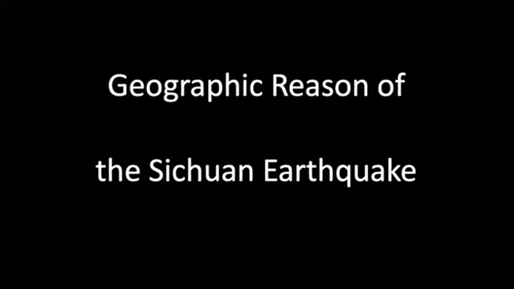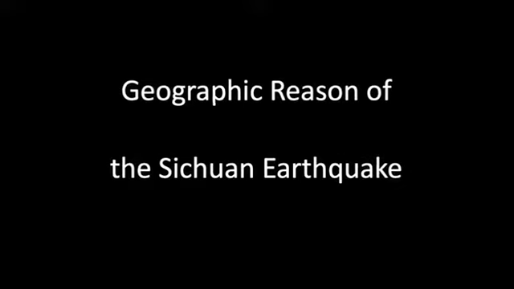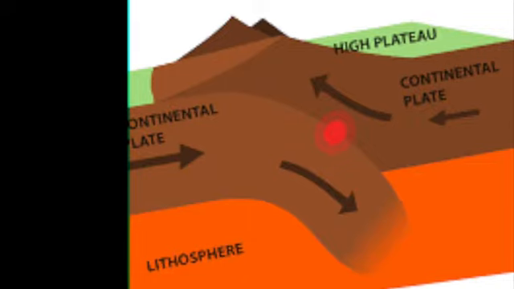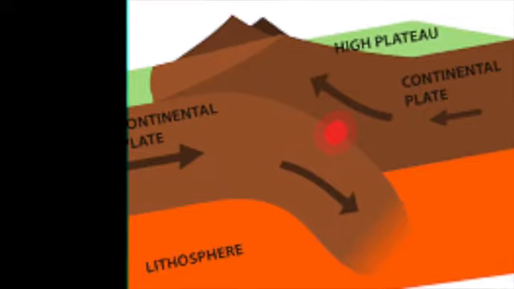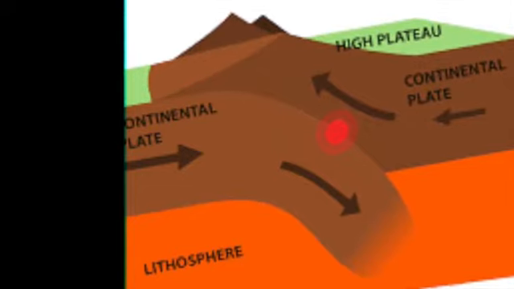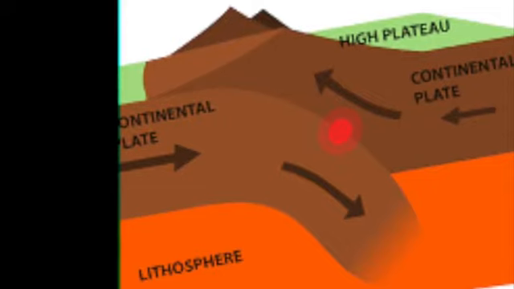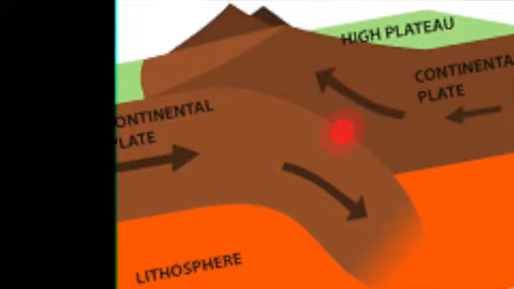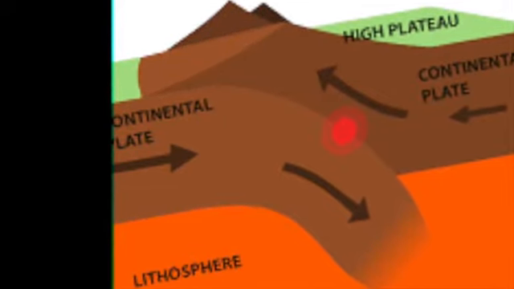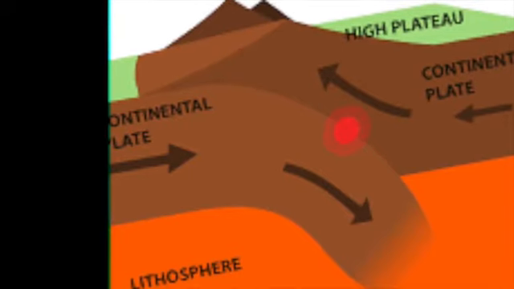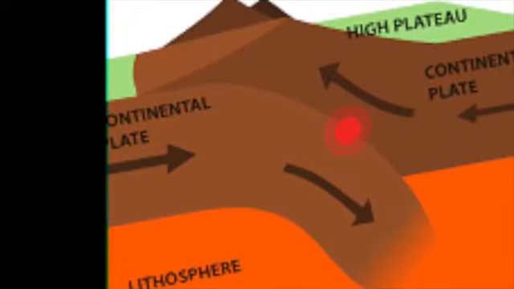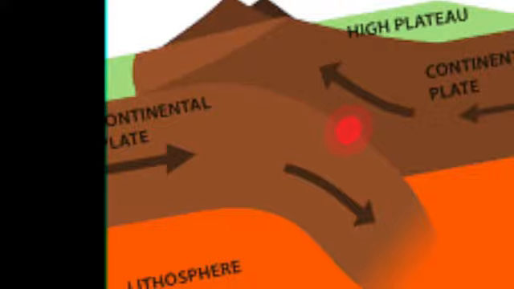Let's talk about the geographic reason why the Sichuan earthquake happened. The Indian Ocean plate collides with the Eurasian plate from south to north, and the collision area is arched over the Qinghai-Tibet Plateau. As the Qinghai-Tibet Plateau rises, it also moves northeastward, squeezing the Sichuan Basin to the northeast, and the Sichuan earthquake occurs. This earthquake occurred inside the mainland. It is extremely destructive to human society and difficult to predict.